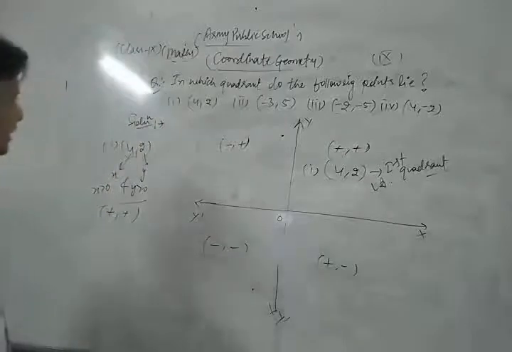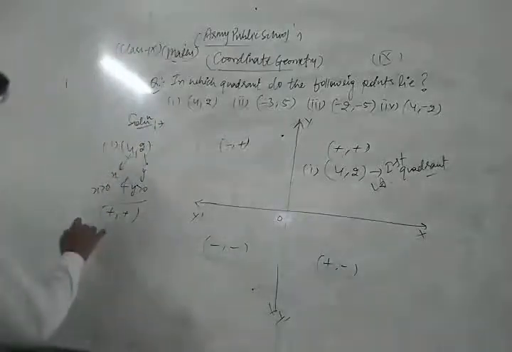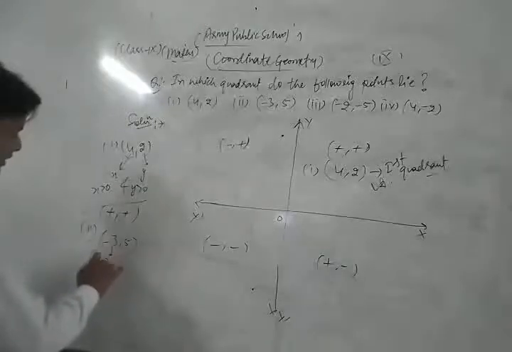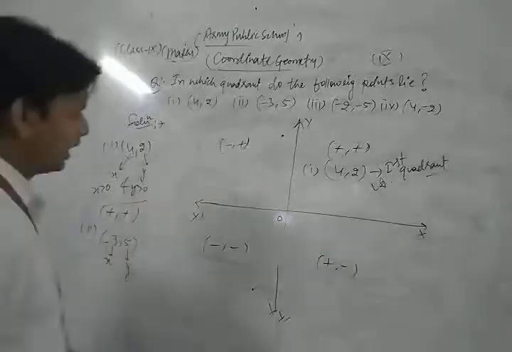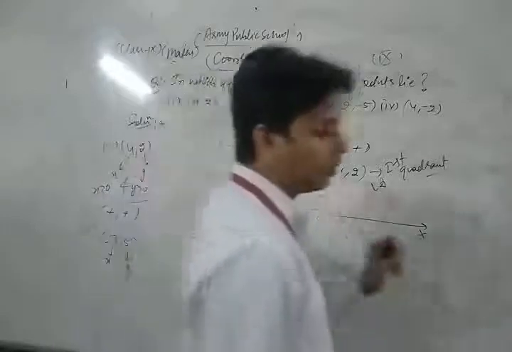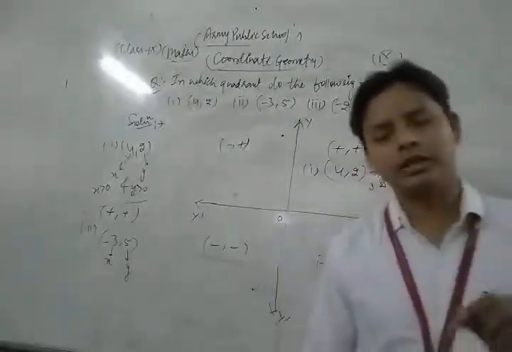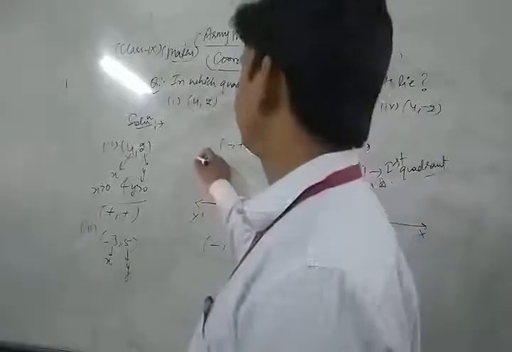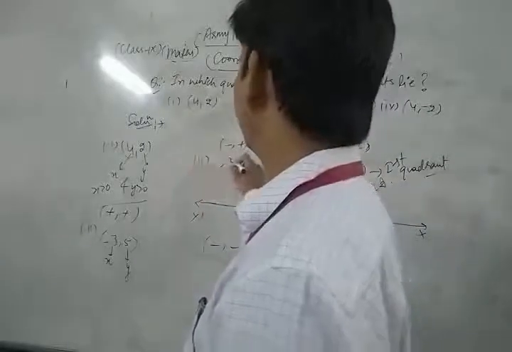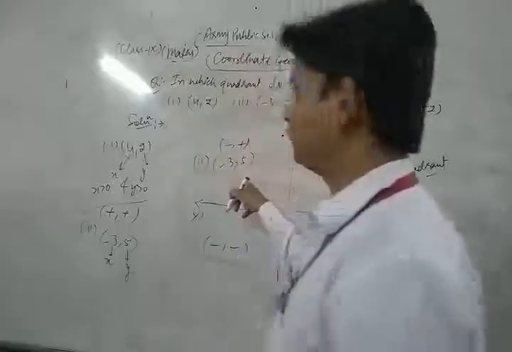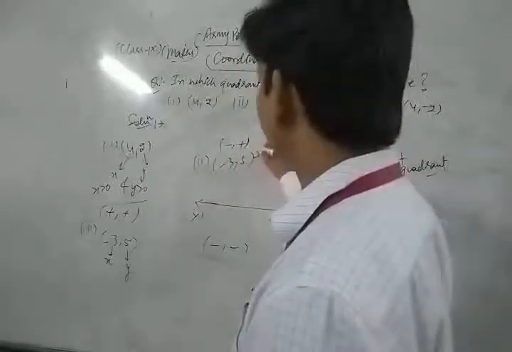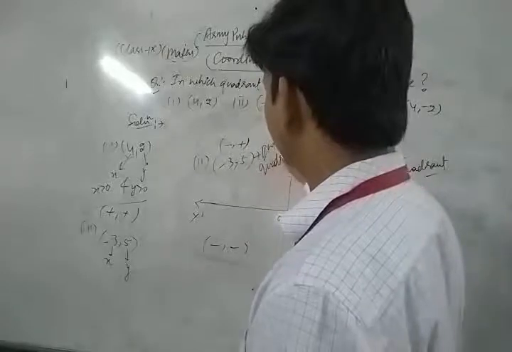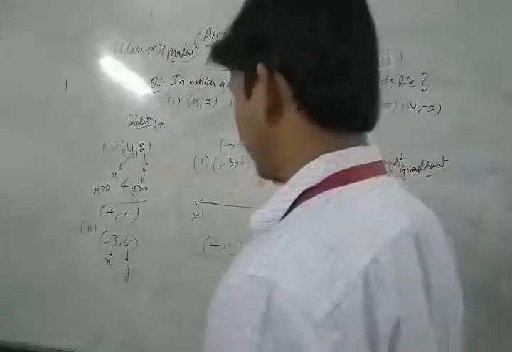Now the second one is (-3, 5). Here the abscissa is negative and the ordinate is positive. In which quadrant? In the second quadrant. So the point (-3, 5) lies in the second quadrant. This is the answer.